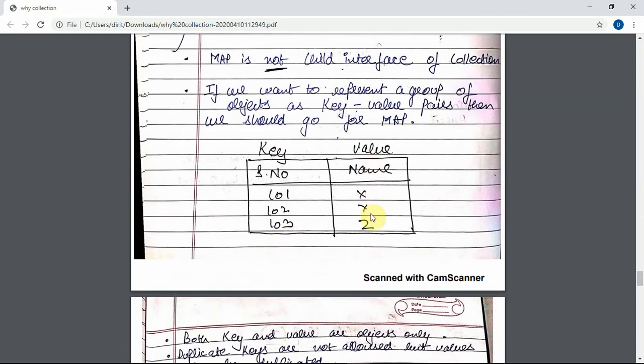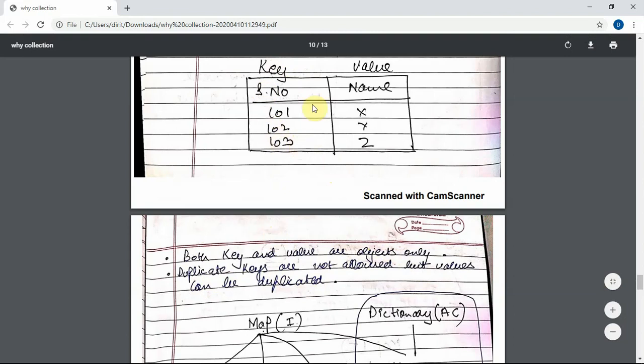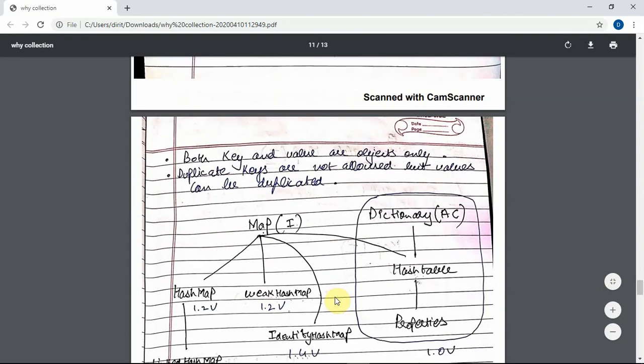There is a key and these are the values, like serial number and name. Both key and value are objects only. Duplicate keys are not allowed. Obviously keys can never be duplicated, but values can be duplicated.